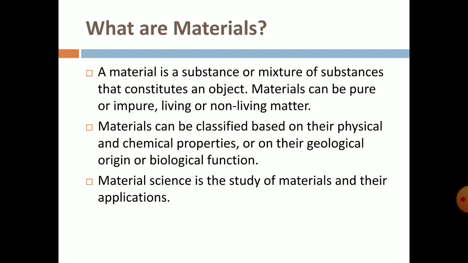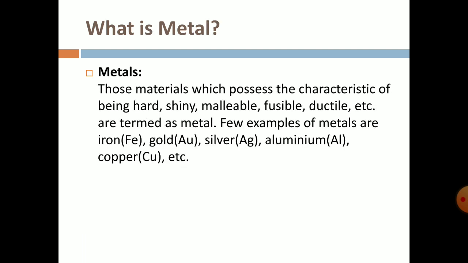According to their origin and their characteristics, we can classify them, and with this classification and the study of that material, it is known as material science. And also we try to apply the usefulness of that material. Now let us come to this part. What is metal?